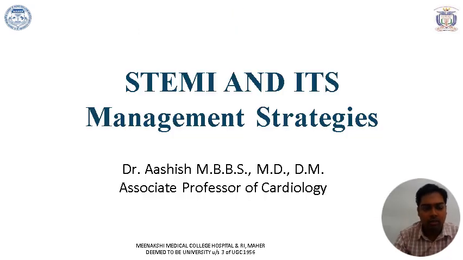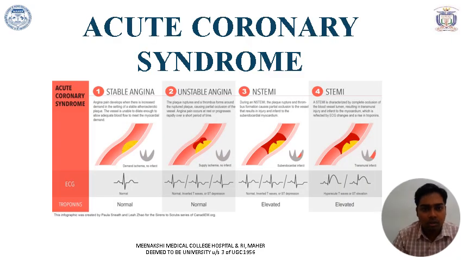Today we will be talking about STEMI and its management strategies. Basically, acute coronary syndrome encompasses three entities: unstable angina, NSTEMI, and STEMI. In case of unstable angina and NSTEMI, there is plaque rupture and non-occlusive thrombus. But in case of STEMI, there is an occlusive thrombus which leads to myocardial necrosis. Stable angina does not come under acute coronary syndrome. It is a completely different entity where you don't have any ECG changes.